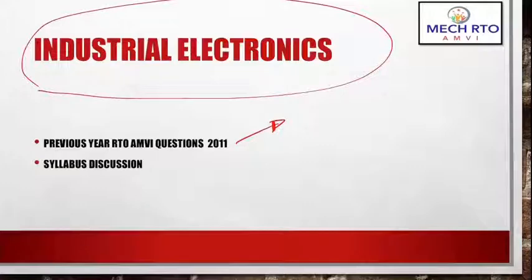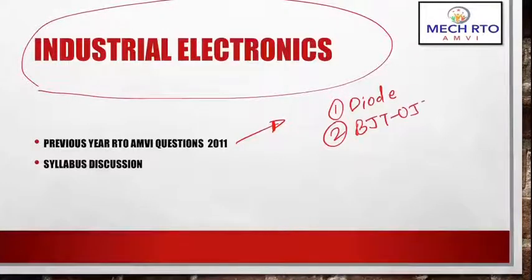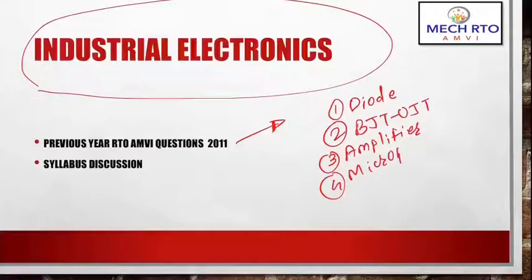So as always, we will discuss the syllabus at the start of this video. In the syllabus, the first chapter is diode. The second chapter is UJT BJT. The third is amplifier, and the last chapter is microprocessor. So let us see what type of questions were asked in the 2011 previous year examination. So let's get started.